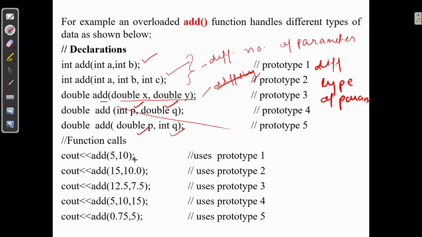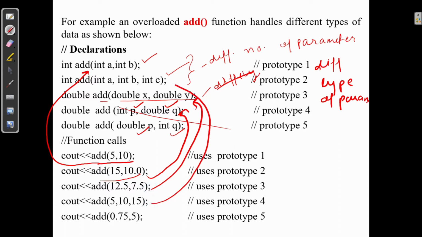So when you call this function, let's say add 5, 10, the compiler will check for the appropriate match. The compiler will call the function which has two integer parameters. Similarly, if you call 15, 10.0, the compiler will call this function. Similarly, 12.5, 7.5, the compiler will call this function. 5, 10, 15, the compiler will call this function. 0.75, 5, the compiler is going to call this function. So the compiler checks itself.